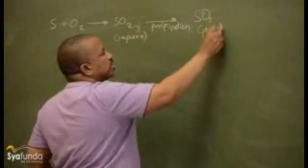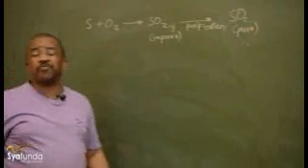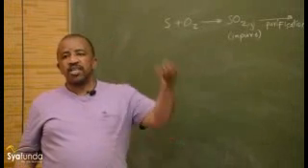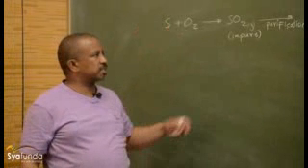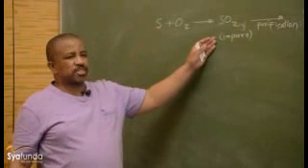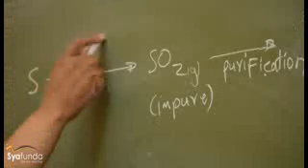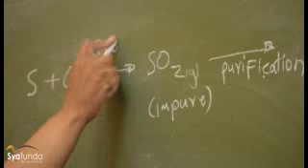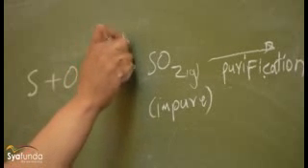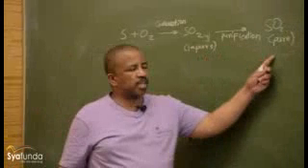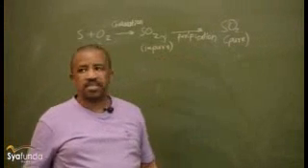This is what they do. The purification process is very crucial and very important for the preparation of sulfuric acid. So we have SO2 that is formed after combustion, then the purification process.